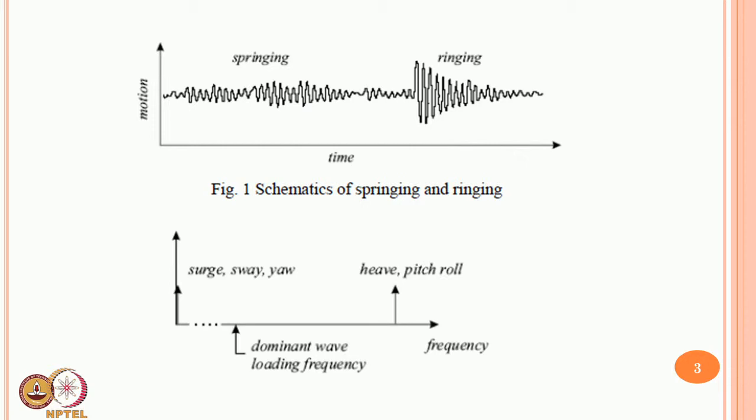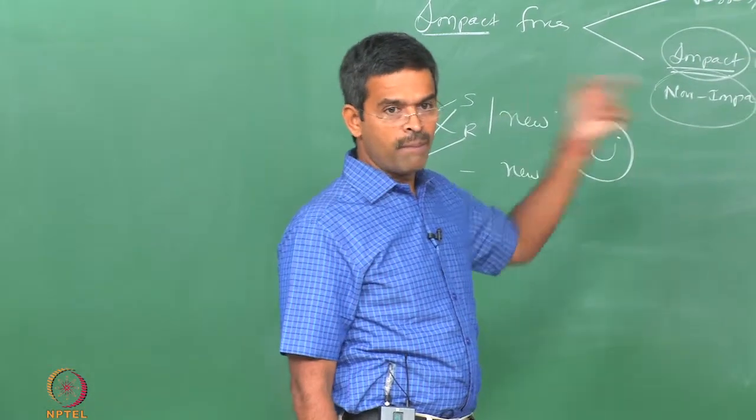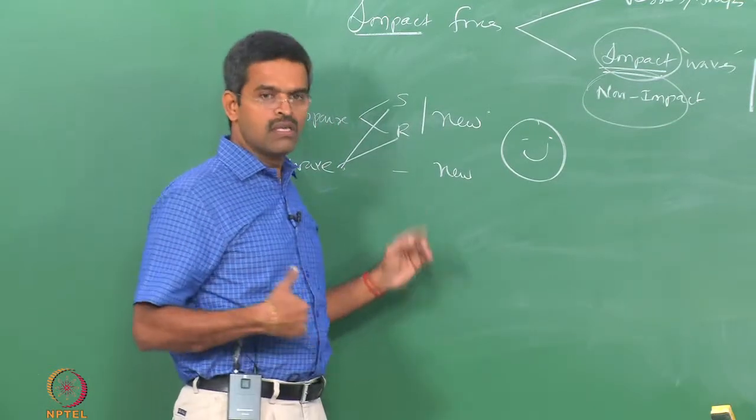Okay. To be very specific and technical, the amplitude of springing waves is not comparable to that of a ringing wave, but the ringing wave, present for a shorter domain, excites the stiff degree of freedom, whereas the springing wave, present for a longer domain, excites the compliant degree of freedom, and these two waves occur in sequence. That is the problem. So, they will have a full sweep of the entire frequency band of a compliant system like TLP, which was found to be promising for deep water exploration till the early 90s.